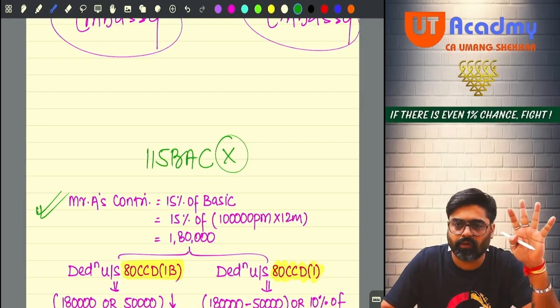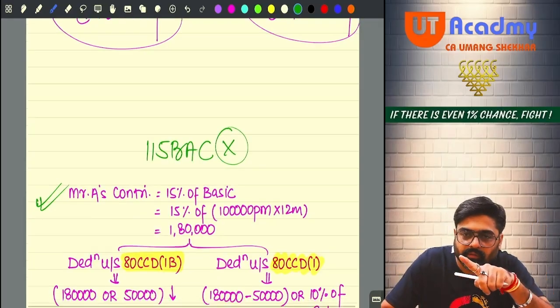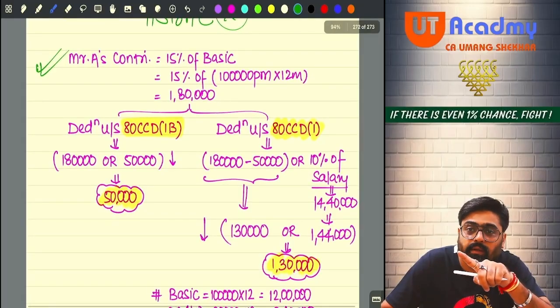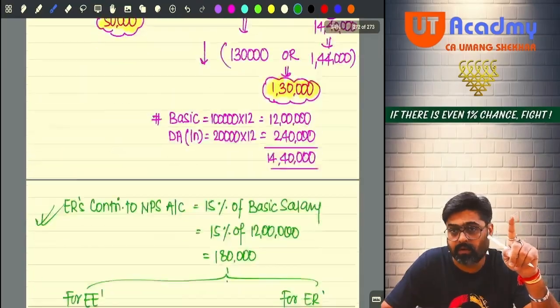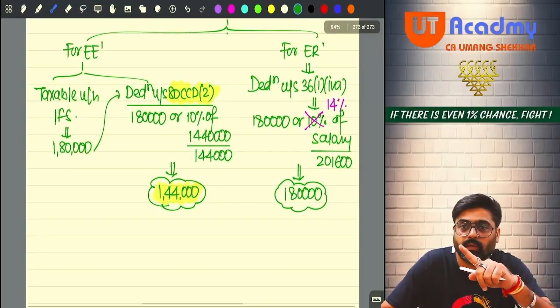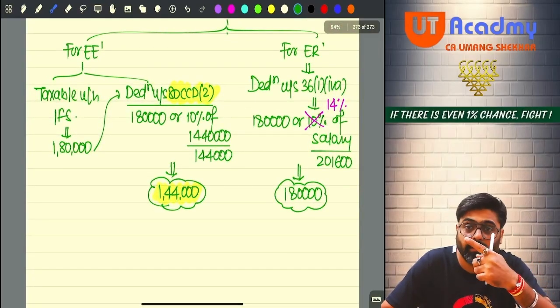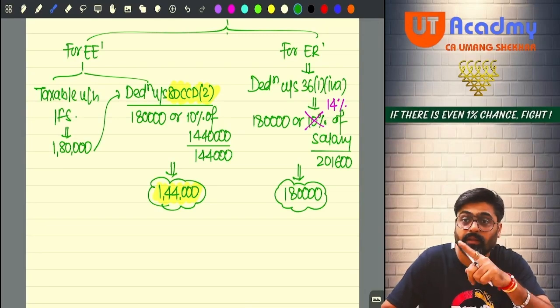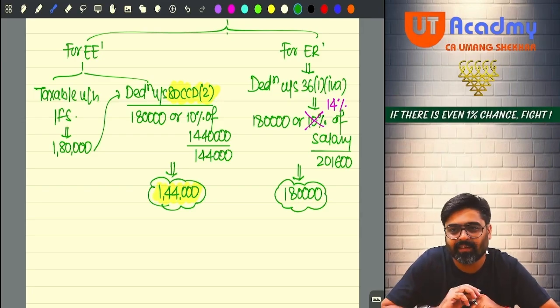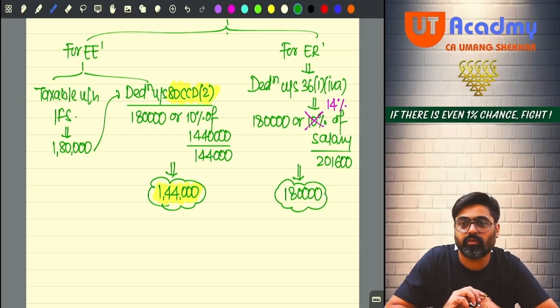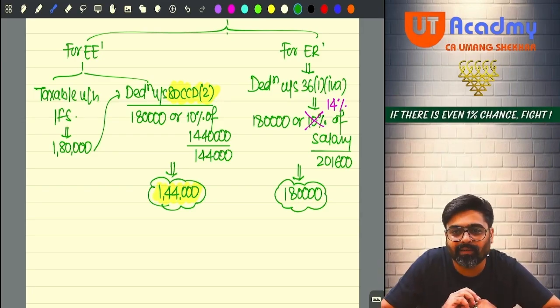And if you follow 115BAC, then forget about any deduction under 80CCD(1B) and (1). You will not get it. But as an employee, you are going to get deduction under CCD(2). But this will be up to 14%. Now this will not be 1 lakh 44,000. This will be 2 lakh 1,600 only.